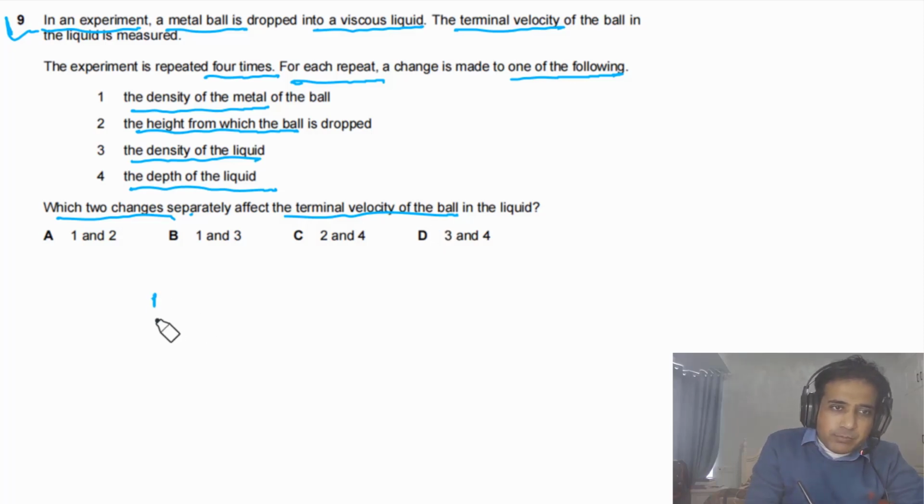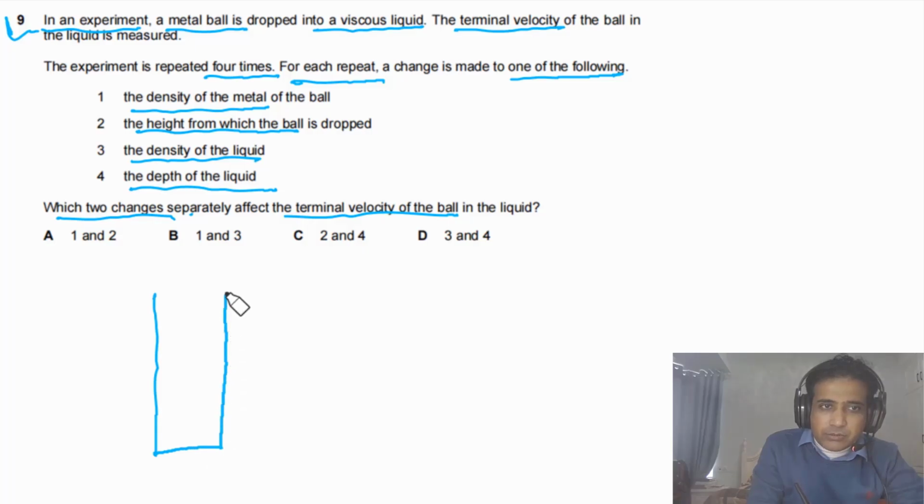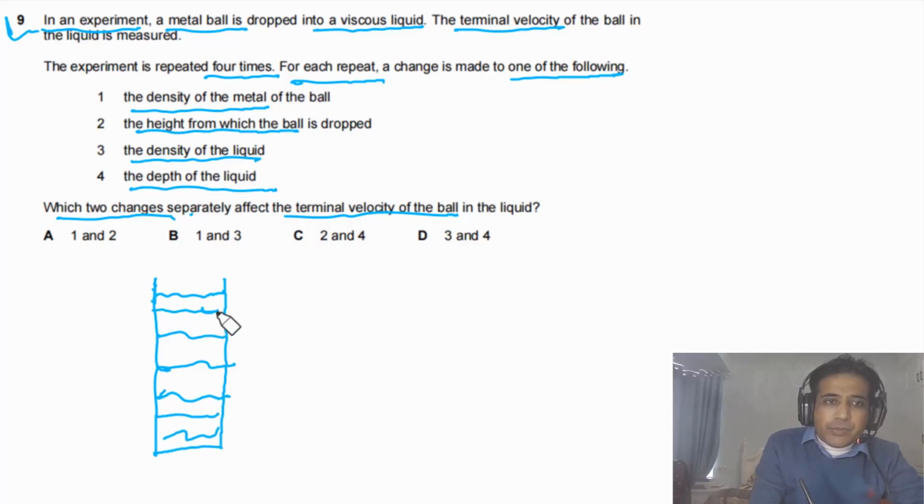First of all, we can simply imagine we have a cylinder, and this cylinder is filled with viscous liquid. So we have viscous liquid inside this cylinder. We can also imagine a ball, so here we have a ball.